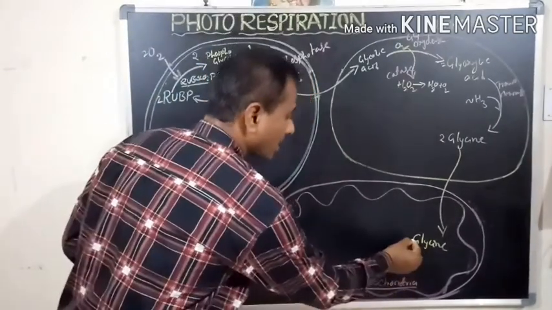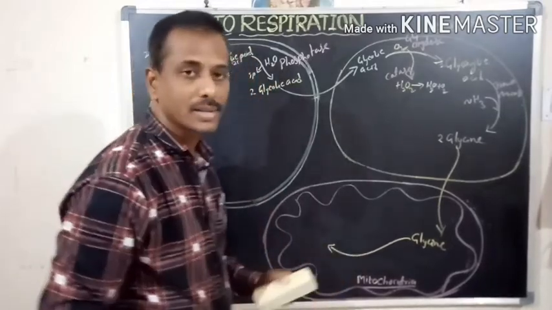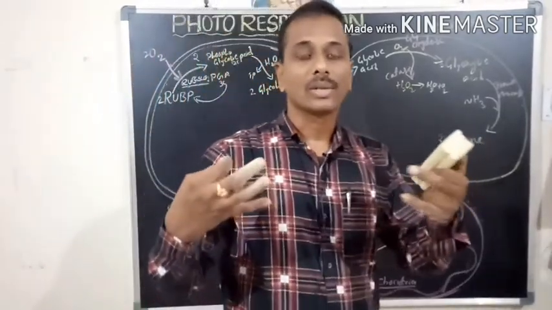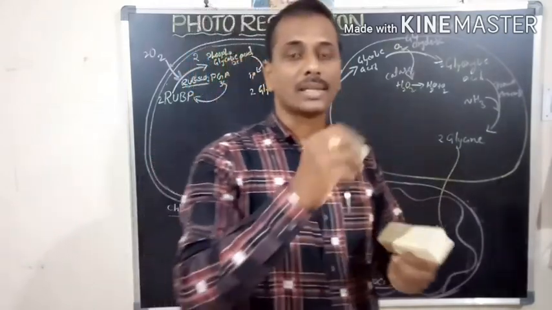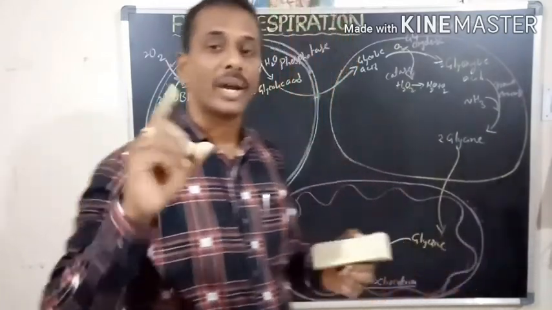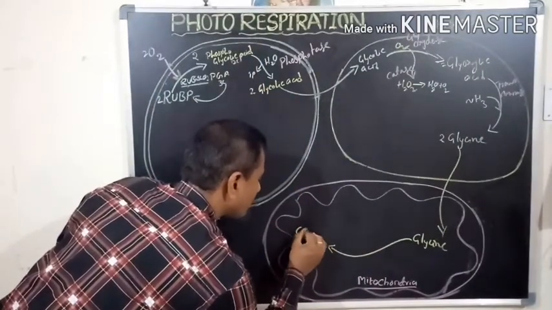In the mitochondria, the glycine can change into another amino acid. That means the two molecules of glycine can connect and form a single 3-carbon amino acid, that is called serine.